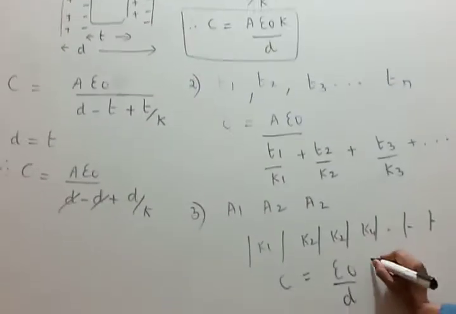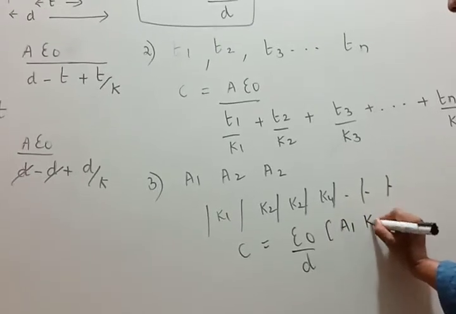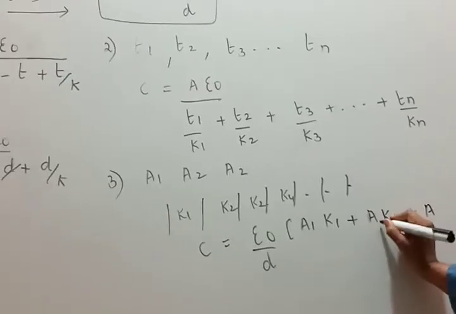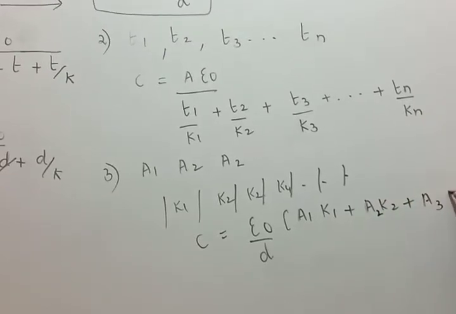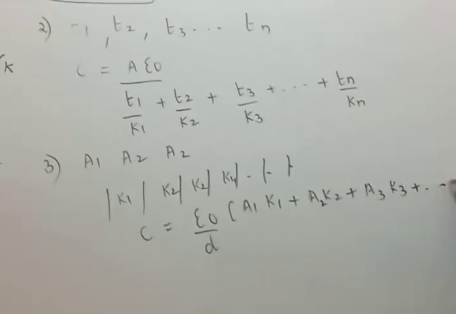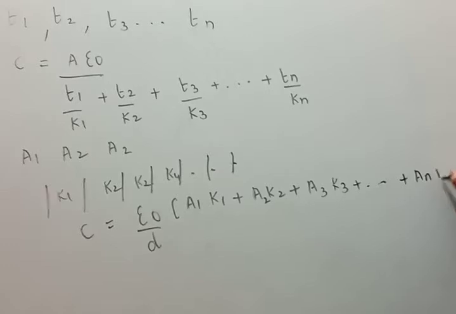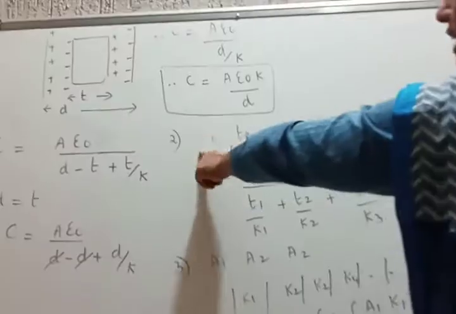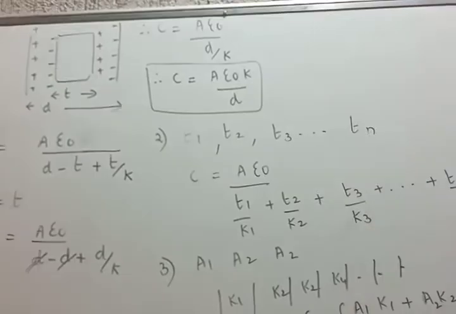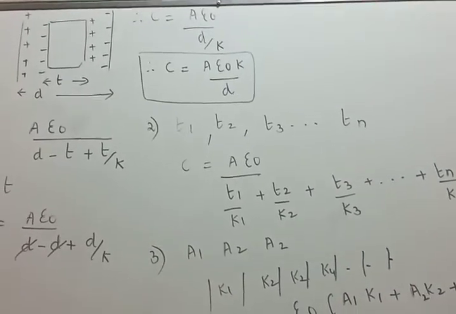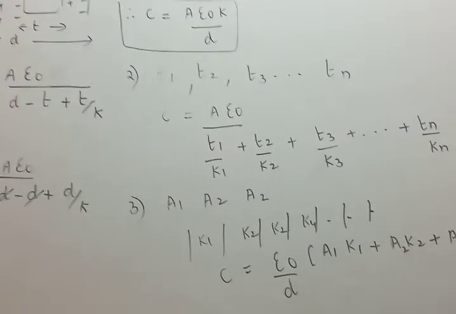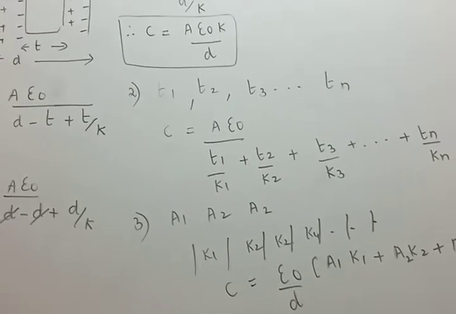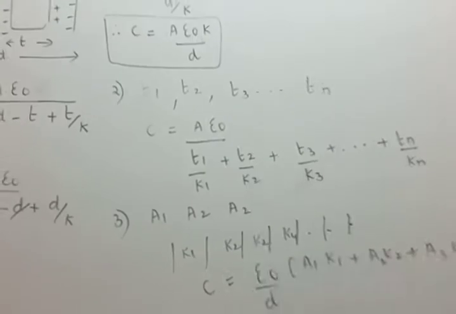Outside, what do we get here? It will be A1 K1 plus A2 K2 plus A3 K3 plus and so on plus An Kn. I'll repeat. If various dielectrics of thicknesses T1, T2, T3 and so on Tn are placed between the two parallel plates, then the capacitance will be like this: A epsilon naught divided by T1 upon K1 plus T2 upon K2 plus T3 upon K3 and so on.